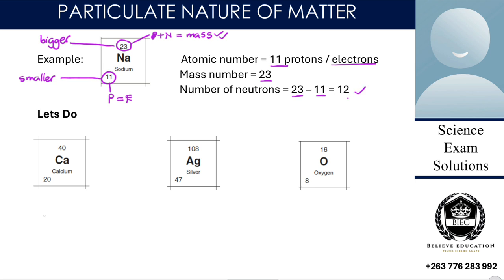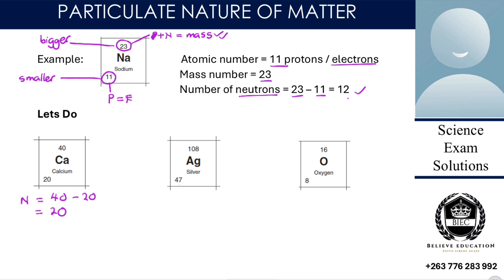Then for this one, let's also calculate the number of neutrons. The number of neutrons will be equal to 40 minus 20, which gives us 20.